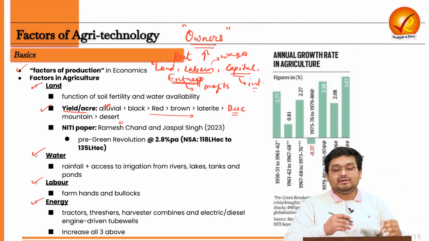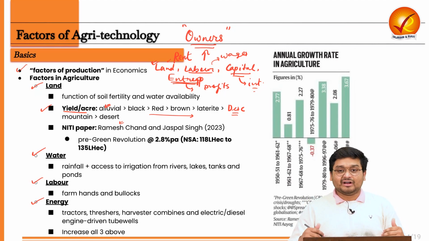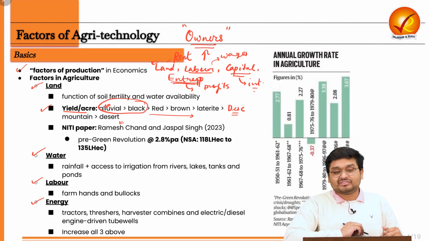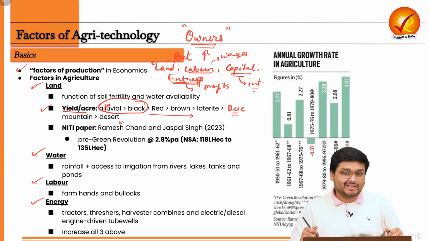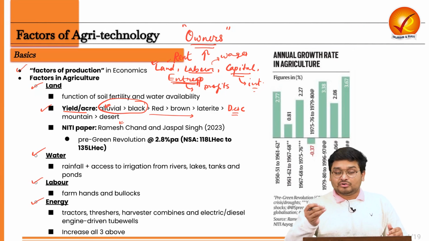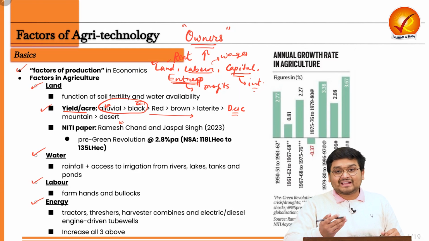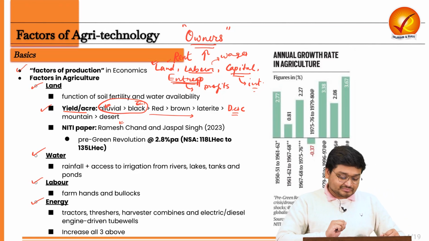And also we have to understand that the extent of agricultural cultivation in India is mostly concentrated in two of these soils, that is the alluvial soil, which is abundantly available in the North Indian plains and also along the rivers of the southern peninsula and also along the coastal regions. Then the black soil is abundant in the Deccan Traps. So these are the two most fertile soils when we talk about agriculture.